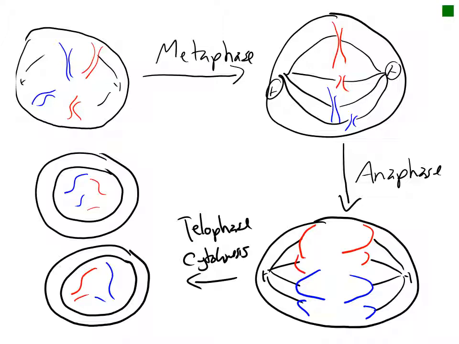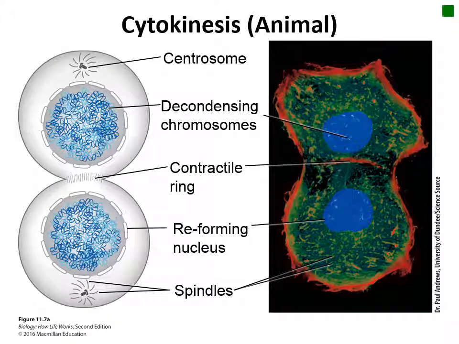These 2 daughter cells are genetically identical to the original. Both contain 4 chromosomes, 2 red and 2 blue. As mitosis ends, cytokinesis begins and the parent cell divides into 2 daughter cells. In animal cells, this stage begins when a ring of actin filaments, called the contractile ring, forms along the cell membrane. This ring contracts, pinching the cytoplasm of the cell, eventually dividing it into 2.